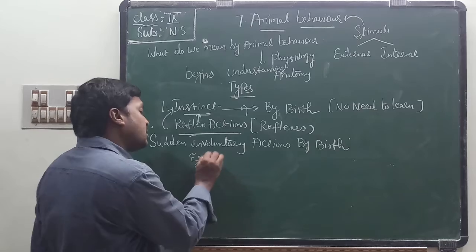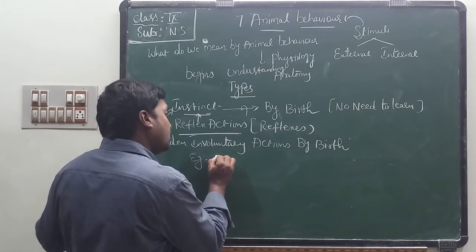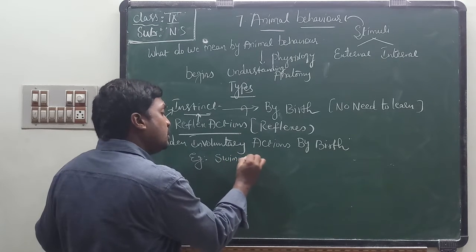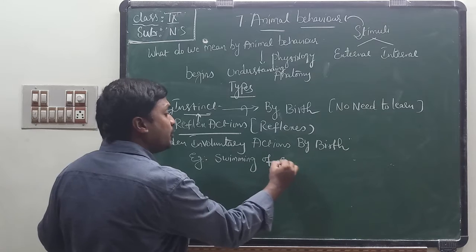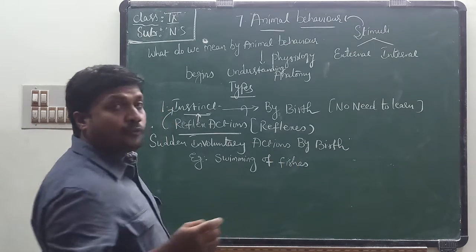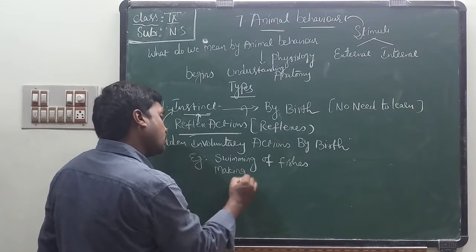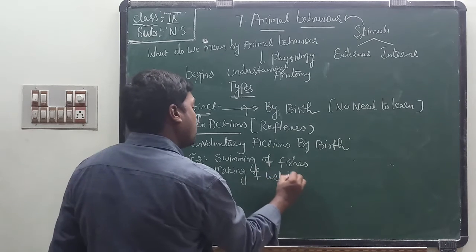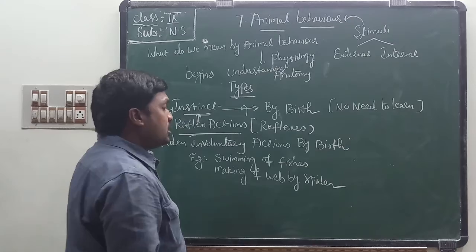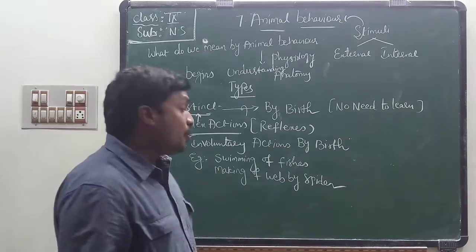Examples of animals which perform instinct behavior are swimming of fishes, flying of birds, and making of web by spider.